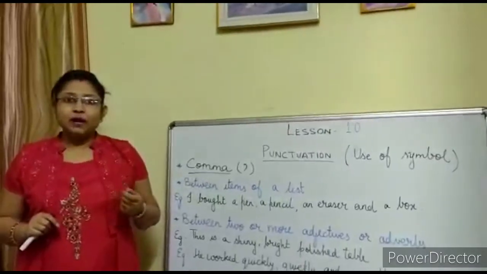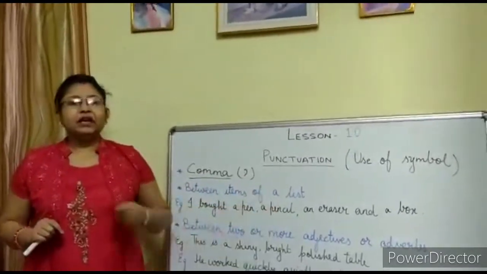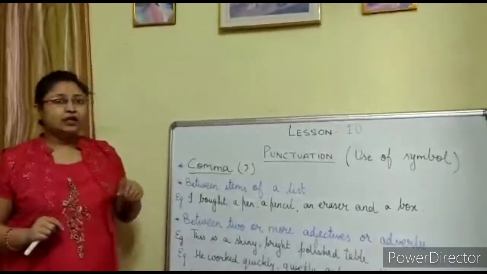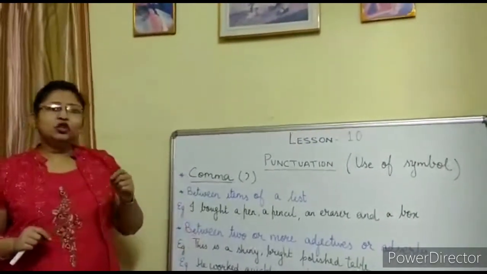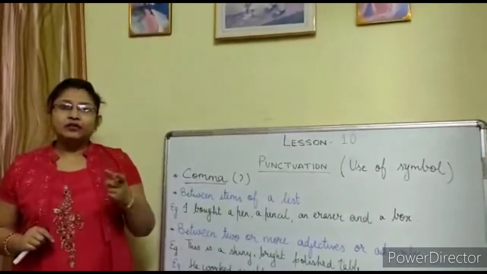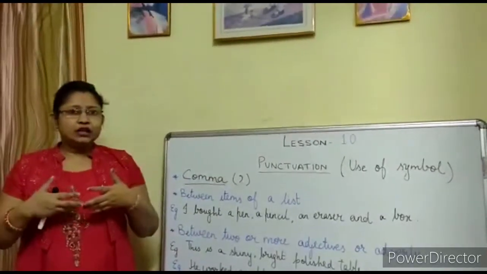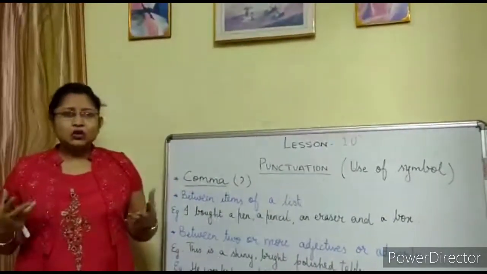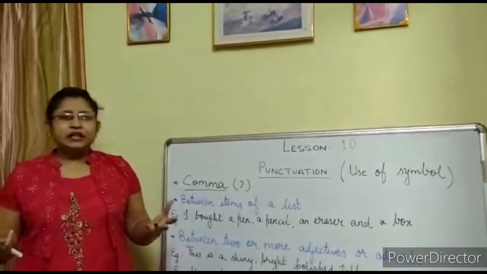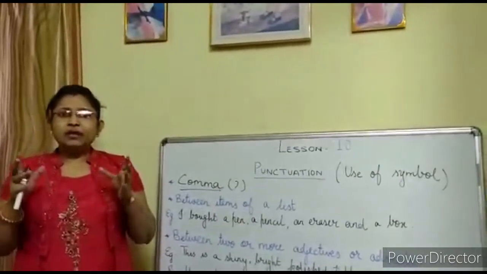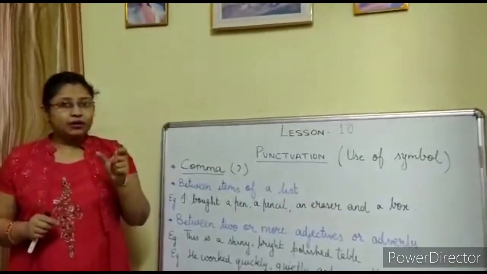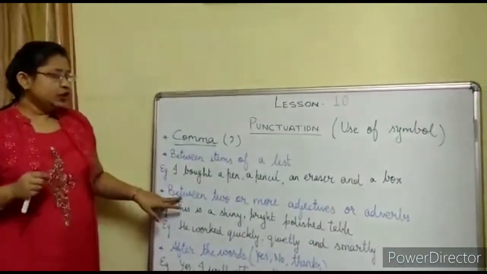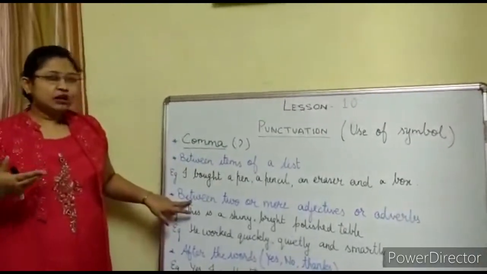So the use of comma is to separate these items, and while speaking, the use of comma is to give a small pause. Now the second place is between two or more adjectives or adverbs. If we are speaking quickly, slowly, confidently, eagerly all together, the person who will listen will be a bit confused. So again a pause is given, and to give the pause we use comma between two or more adjectives or adverbs.